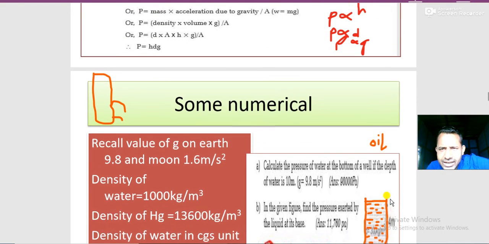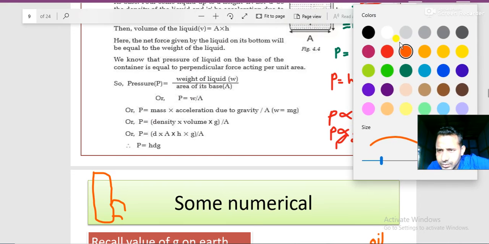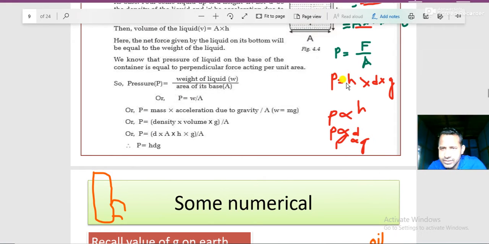So this height doesn't change, otherwise the business will go down. And the density of liquid also generally doesn't change if you take it to different places.